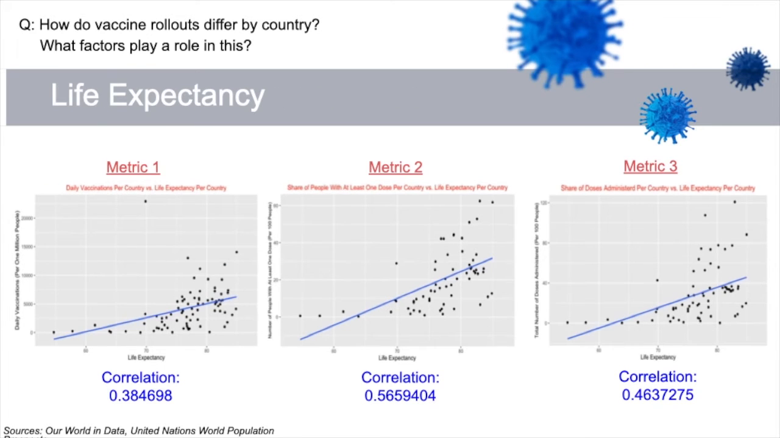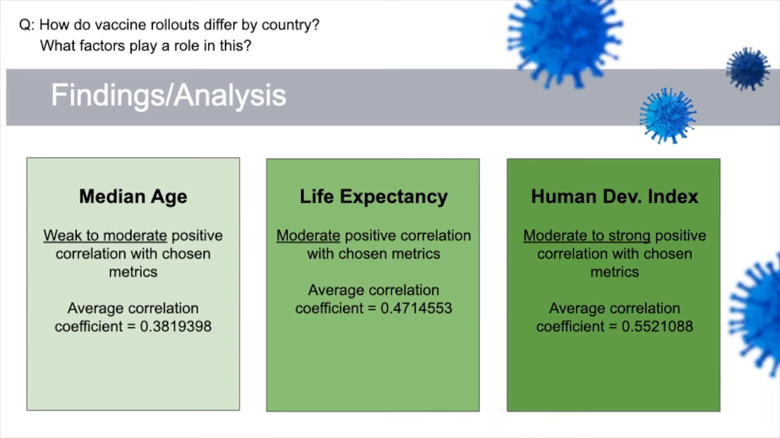Life expectancy illustrated a moderate correlation with daily vaccinations, a moderate to strong correlation with number of people with at least one dose, and a moderate correlation with total doses administered. This led me to conclude that out of the variables I analyzed, the most important factors for the success of a country's vaccine rollout are its Human Development Index and life expectancy, with little to no relationship found with median age.